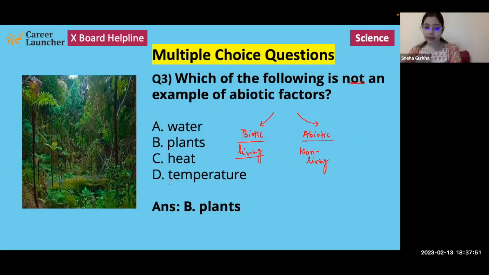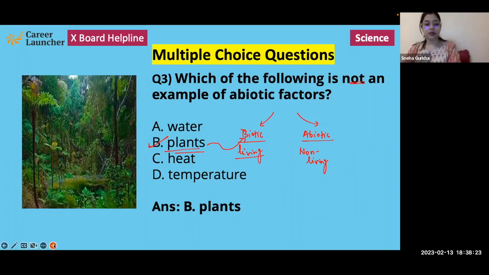So if we look at the four options, water, plants, heat, and temperature, then obviously out of these four options, the one which is not an abiotic factor is plants. Plants come under biotic factors. Rest, all of them, water, heat, and temperature, are abiotic factors, but plant is not an abiotic factor. It is a biotic factor. So the correct option here would be B. Plants is not an example of abiotic factors.